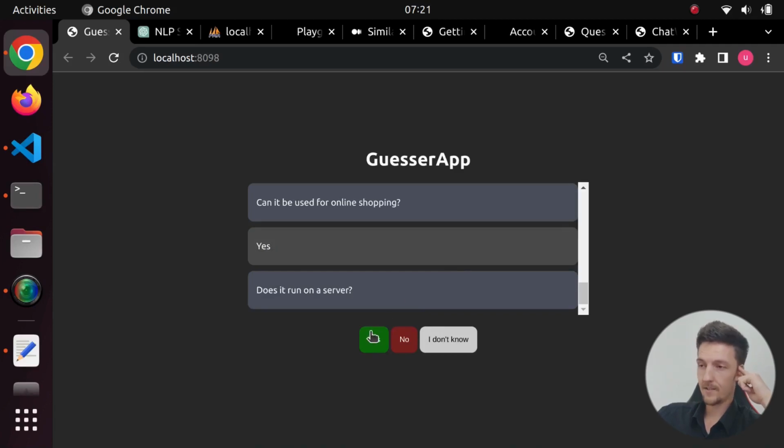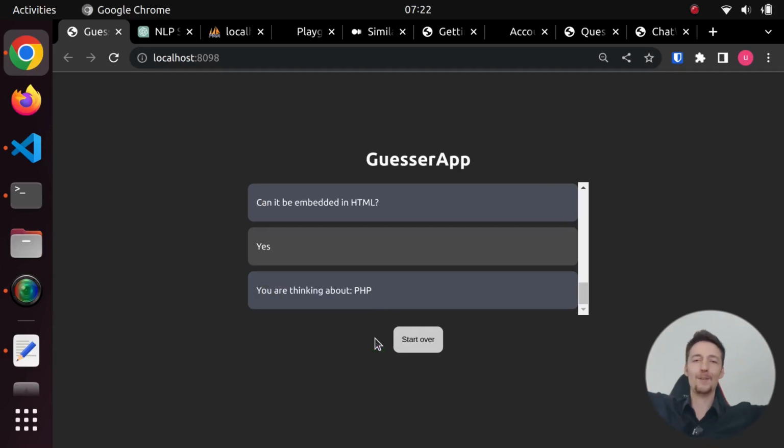Does it run on a server? Yes. Does it support object-oriented programming? Yes. Can it be used for data analysis? Sure, why not? Does it support multiple languages? No, it's a language. I believe it is open source. Is it compatible with most web servers? It is. Are there multiple versions? Yes. Can it be used to develop websites? Yes. Does it have support for protocols such as SMTP and POP3? Yes. Can it be embedded in HTML? Well, it depends what you mean. Not on client side, but yes.